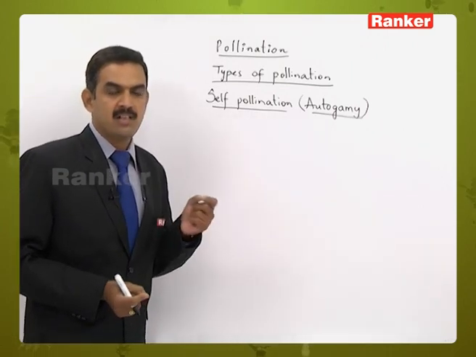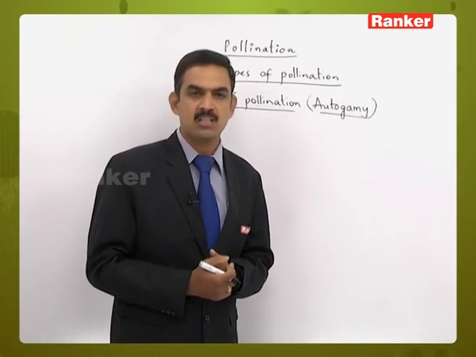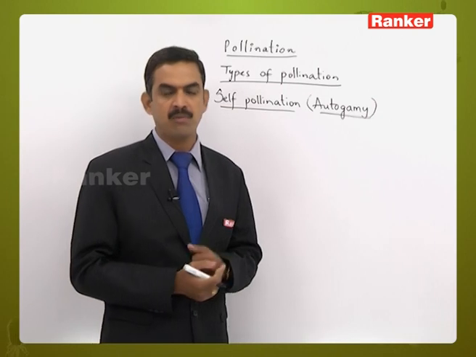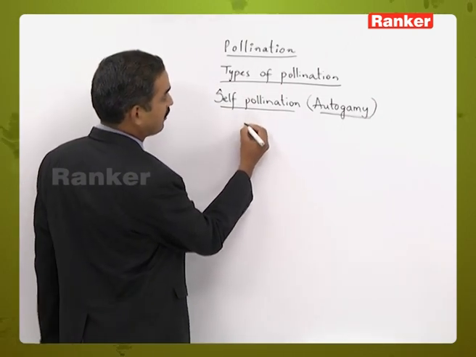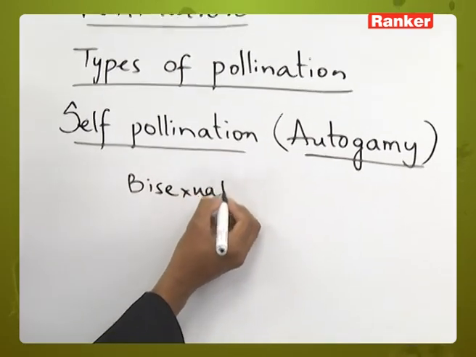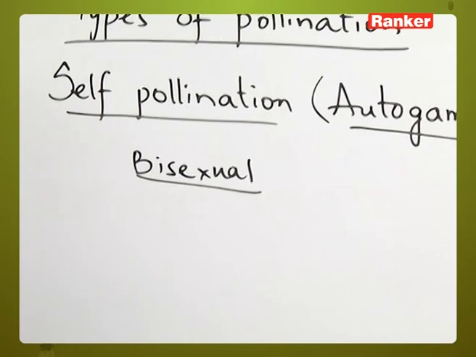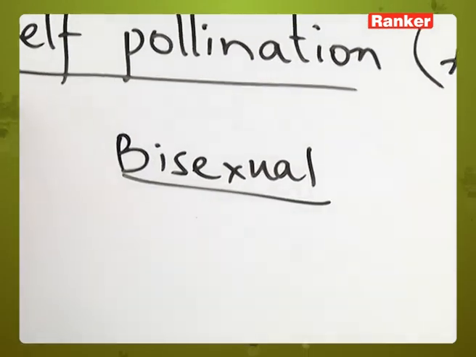As we are saying, the transfer of pollen grains from anther to the stigma of the same flower, the primary condition for self-pollination is that the flowers should be bisexual. This is a primary condition that should be there in self-pollinated flowers.